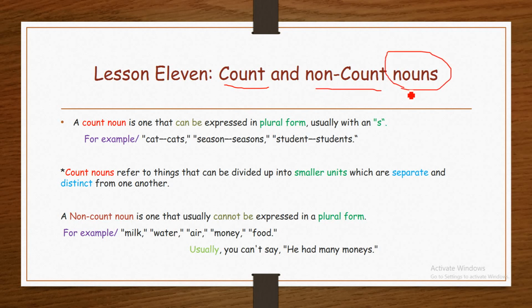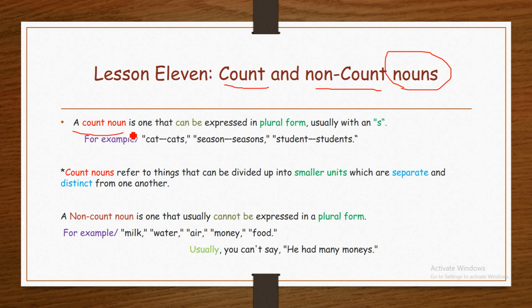First of all, what's a noun? A noun is a word that is used to describe a thing. A noun is a word that is used to describe a seed, pupil, or anything.